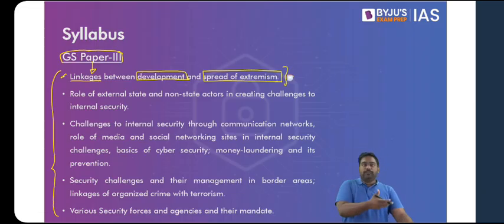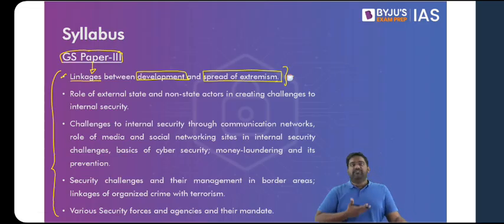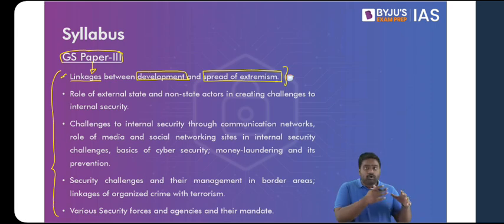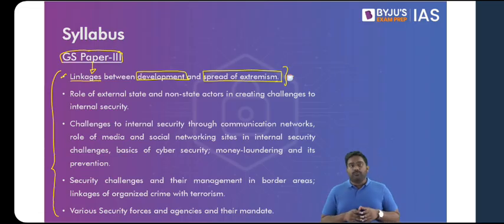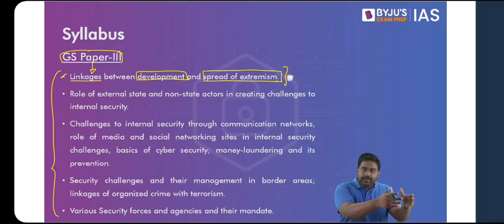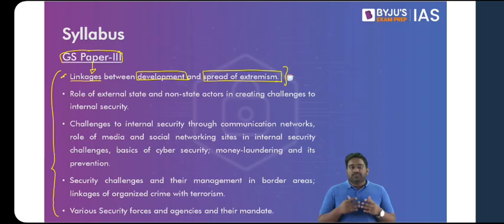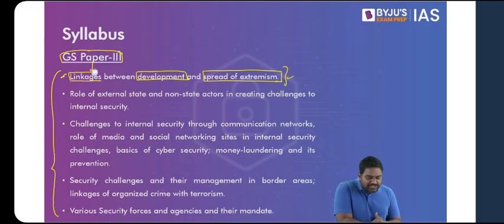We will understand how development is connected with extremism. If a region is not well developed, if a region has been neglected by the government, such underdeveloped areas, backward areas, remote areas can become vulnerable for the rise of extremism. So that is the interconnection that we are going to understand. And the vice versa is also true. One way to tackle extremism is to provide for better development in the affected region. So that is why we have to understand the linkages between development and extremism.